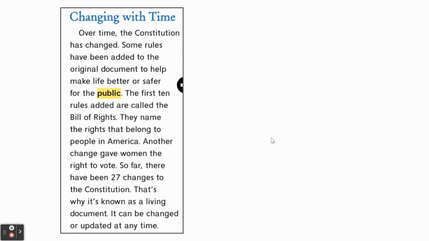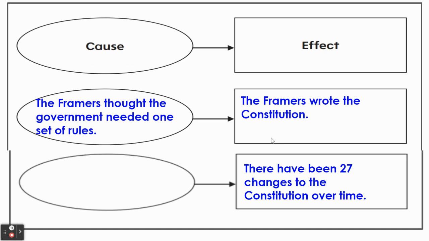So second graders, let's zoom in. And I've underlined this sentence. It says, so far there have been 27 changes to the Constitution. This is an effect, something that has happened because of something else. So our effect that we are going to write down is there have been 27 changes to the Constitution over time. That is something that has happened.